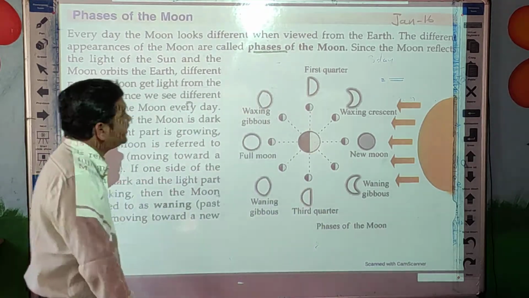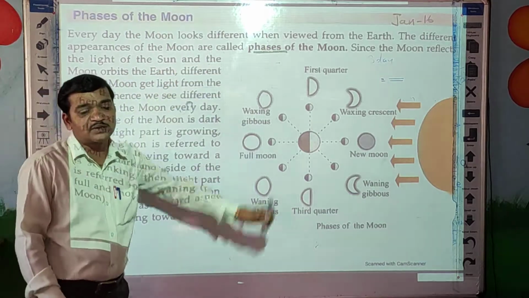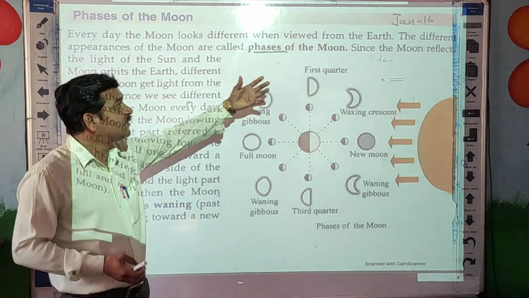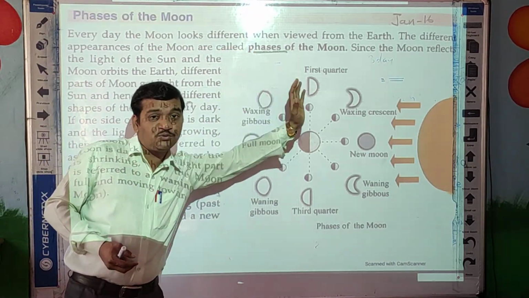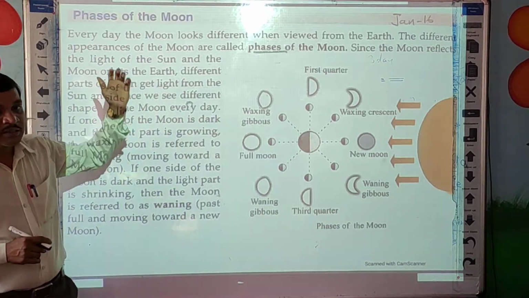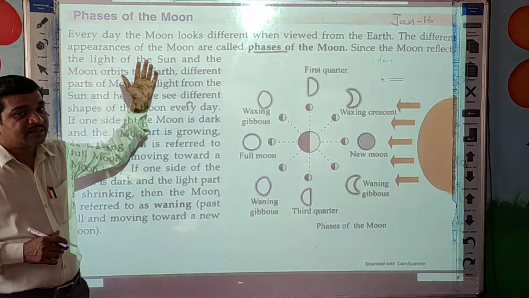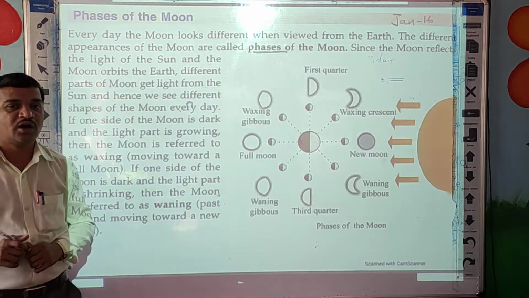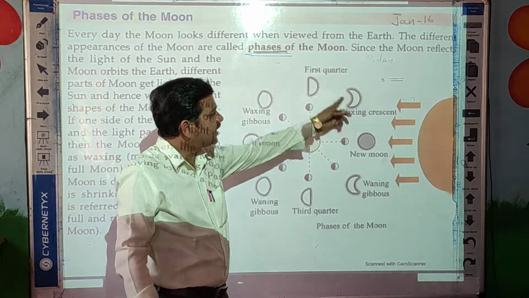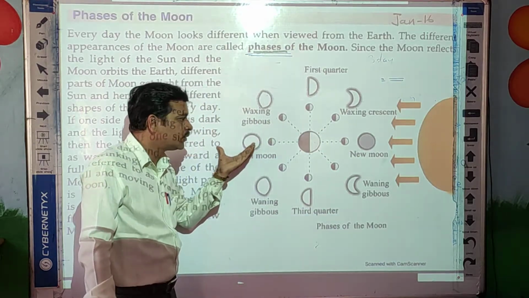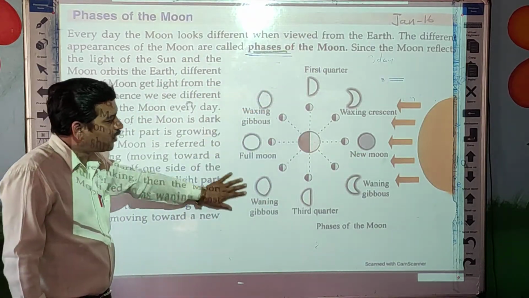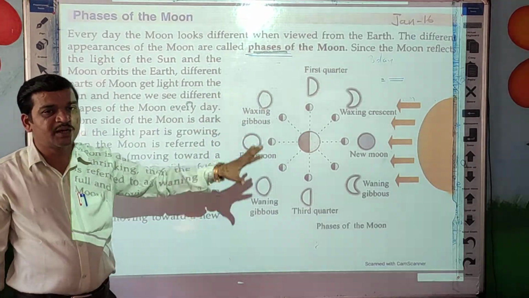Okay, so we see here first, every day the moon looks different. Yes, correct. Every day the moon looks different if we observe from the earth. So the different appearances of the moon are called phases. Can you see here, these are the different structures. Sometimes we can see the full moon, sometimes we can see the new moon. New moon is no moon. So these are all the phases of the moon.